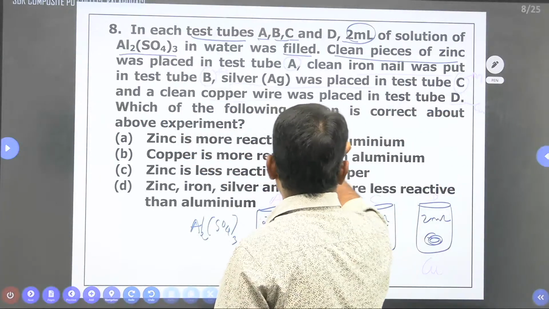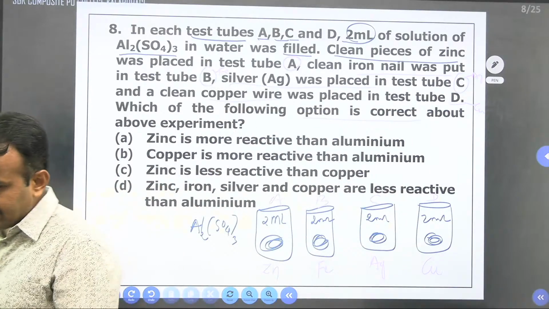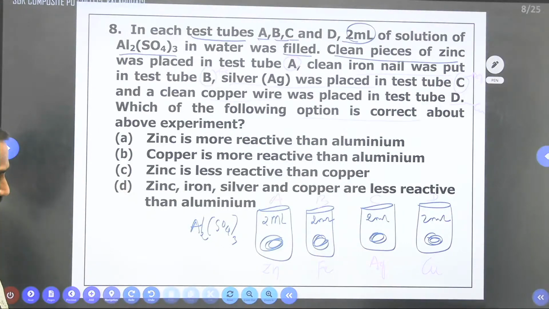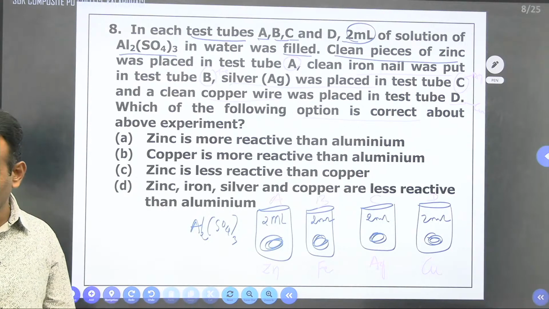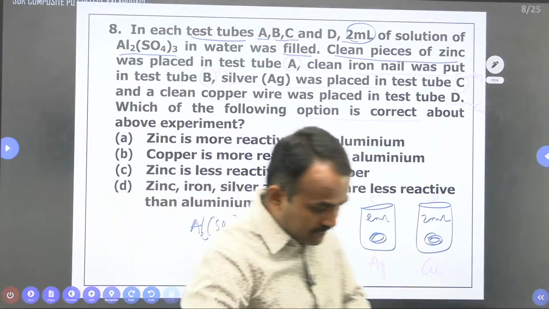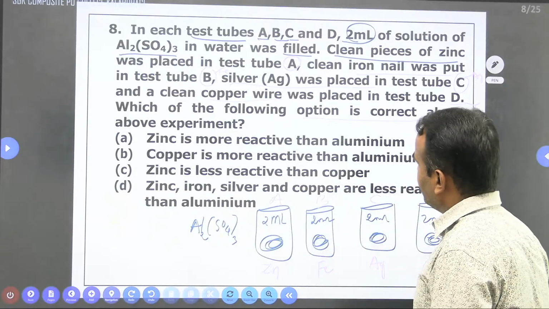Which of the following options is correct about the experiment? As you saw in the last class, displacement reaction will be there. More reactive metals can displace less reactive metals. Right here. So how to solve this one? It looks like a very big question, but it depends upon the reactivity series.